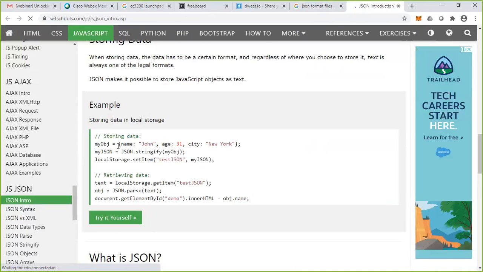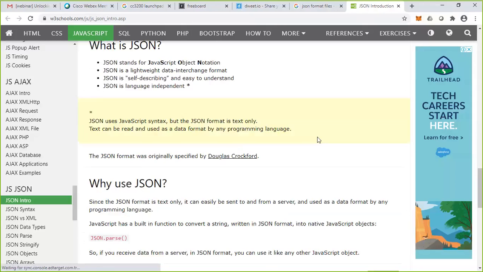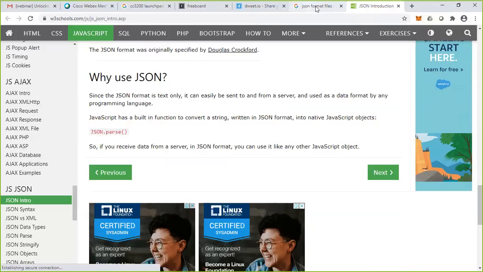This is like a JSON file format. It will have a key and value pair, and also another key and value pair. Here the key is name, whose value is John. Key is age, value is 31. Key is city, and the value is New York. Likewise, we can have several key and value pairs enclosed within curly braces. This is what JavaScript Object Notation is specifying, and this is the major convention.